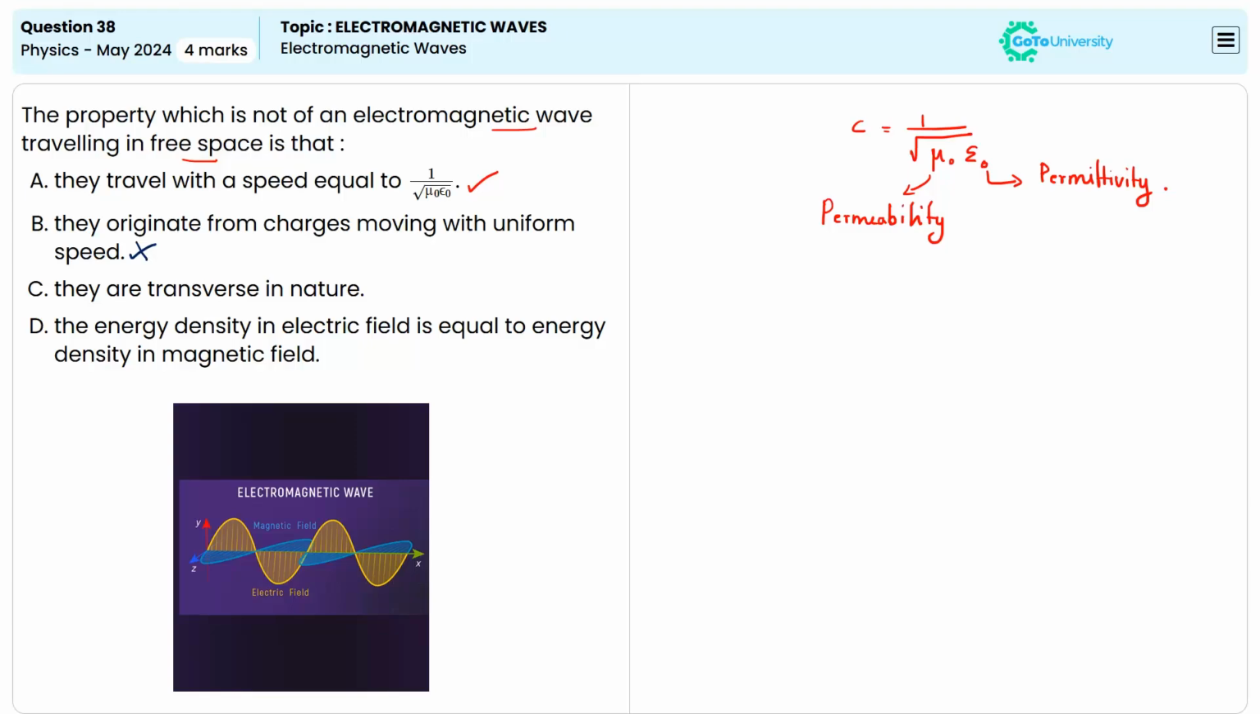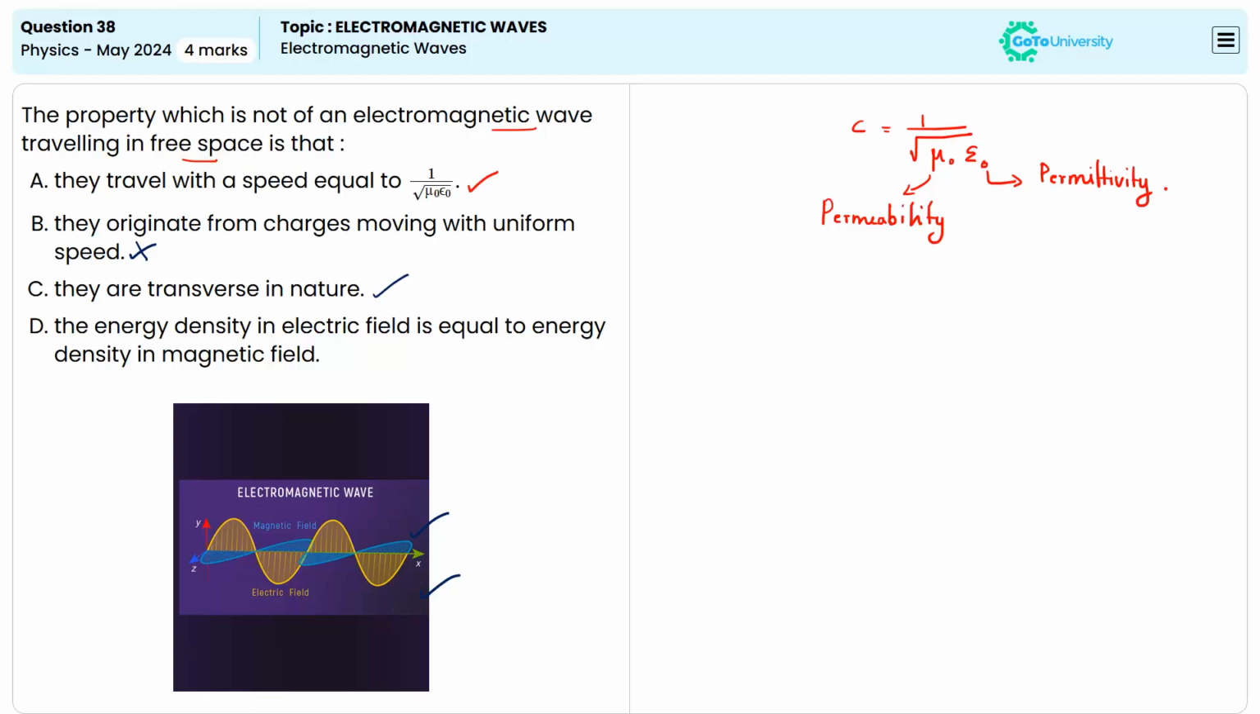Let us check option C. Option C is given as they are transverse in nature. This statement is correct because EM waves are transverse waves, which means that electric and magnetic fields oscillate perpendicular to the direction of wave propagation. In free space, the electric field and magnetic field are perpendicular to each other and to the direction of propagation as well. So option C given here is a property of EM waves only.